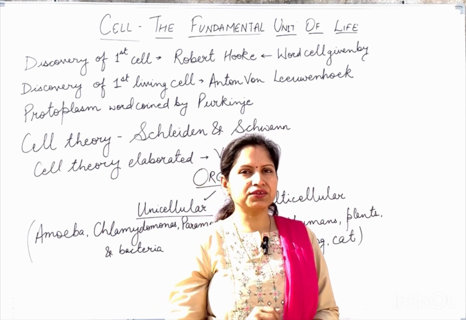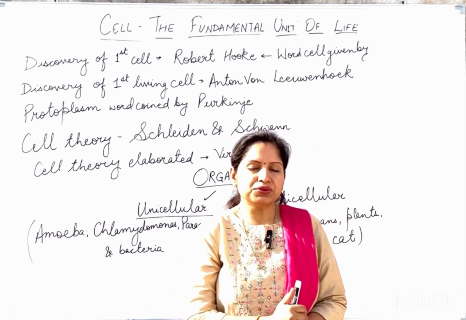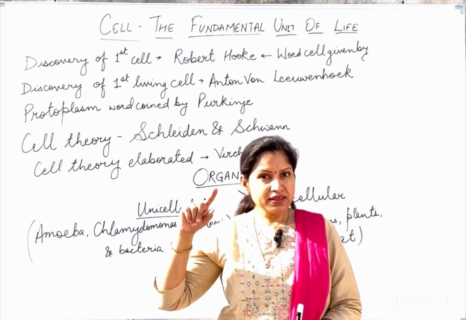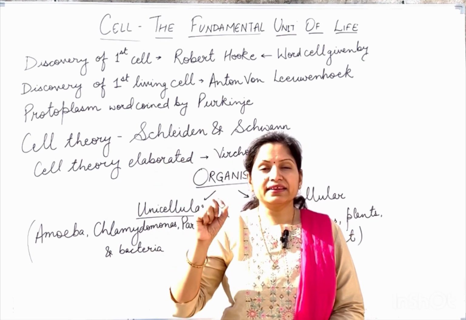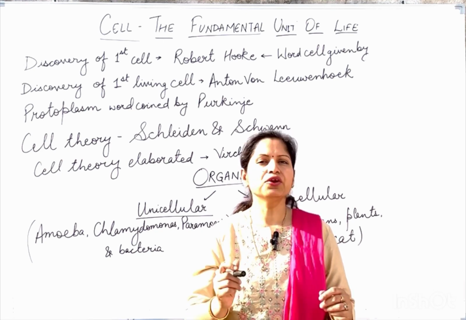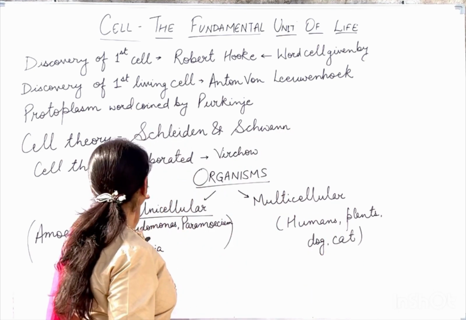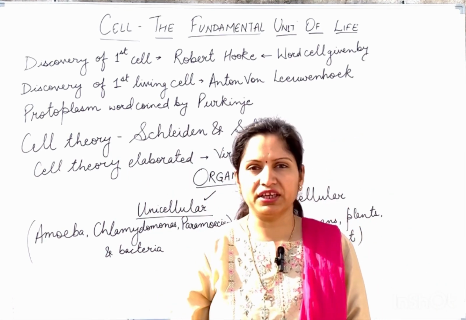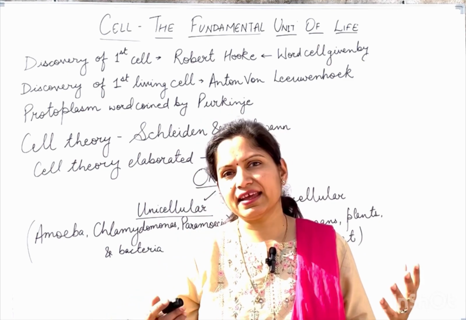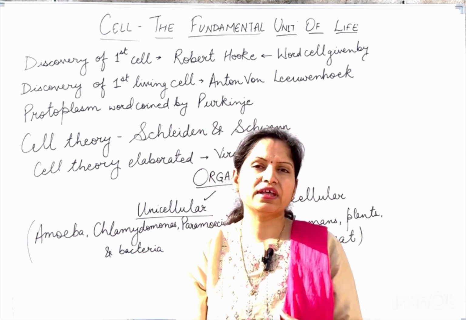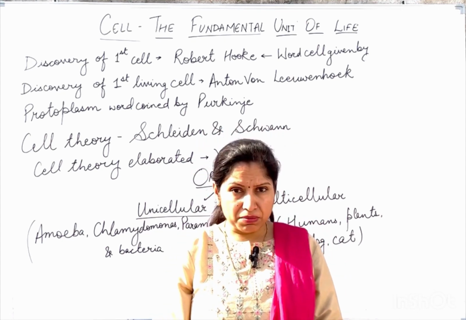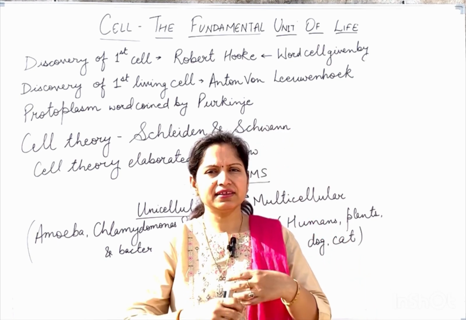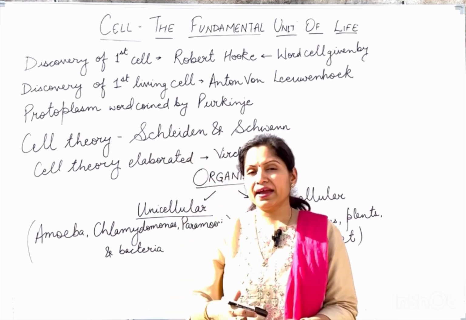Apart from that, who discovered the nucleus? The discovery of nucleus was made by Robert Brown. Remember, the first cell was discovered by Robert Hooke and the nucleus inside the cell was discovered by Robert Brown. Then, Schleiden and Schwann were two scientists who gave the cell theory. Whatever they told us about the cell is known as cell theory. So remember that Schleiden and Schwann were two botanists who gave us the cell theory. But the cell theory was further explained by Virchow.